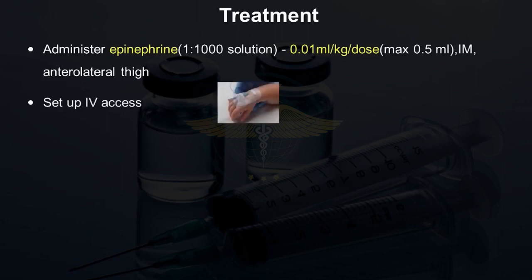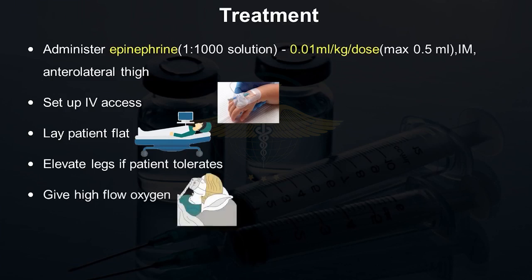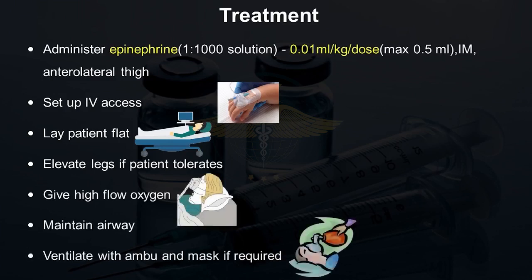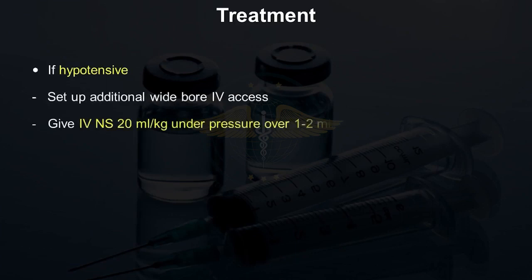We need to set up an IV access, lay the patient flat, elevate the patient's legs if tolerated, give high flow oxygen, maintain the airway if it is compromised, and ventilate with an Ambu bag if required. Next, if the patient is hypotensive, that is, has low blood pressure, set up additional wide bore IV access and give IV normal saline 20 ml per kg under pressure over 1 to 2 minutes.